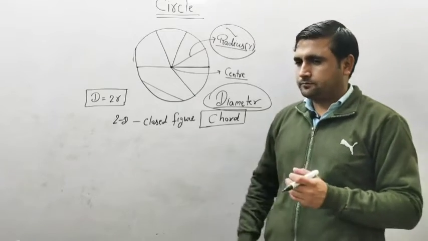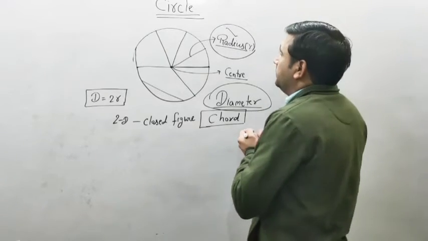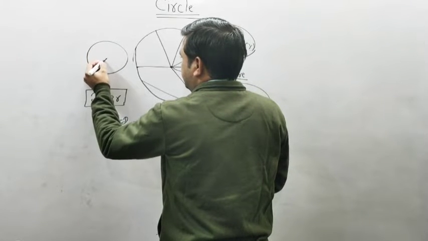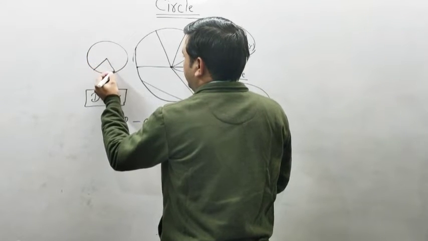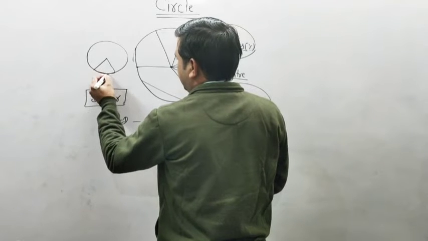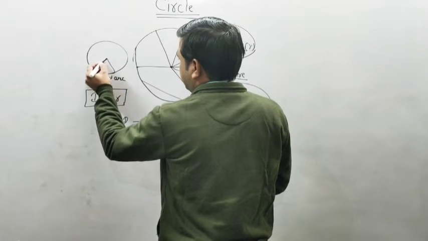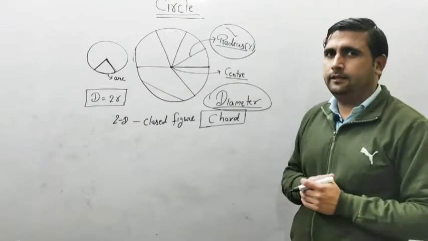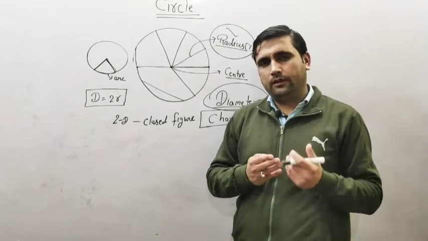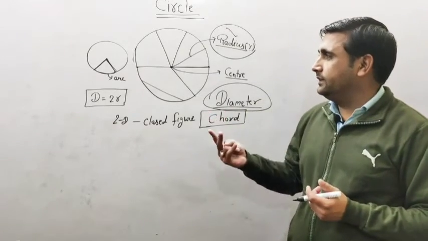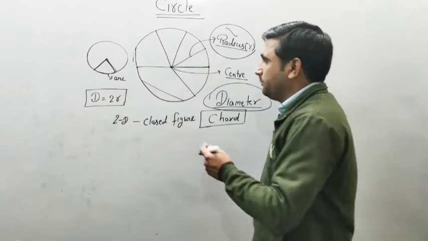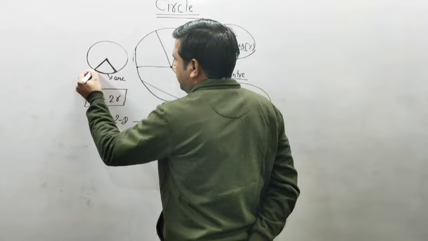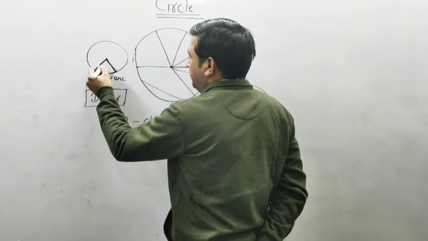Next is sector. What is a sector? If we have a circle, a sector is a region bounded by two radii and an arc. This one is the arc and these are the radii; radii is the plural form of radius. So the region bounded by two radii and an arc is known as a sector.